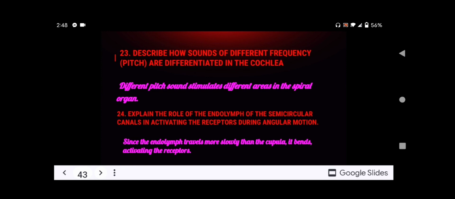So for number 23, describe how sounds of different frequency or pitch are different in the cochlea. It is different because the pitch of sound stimulates different areas in the spiral organ. And for number 24, explain the role of the endolymph of the semicircular canals in activating the receptors during angular motion. Since the endolymph travels more slowly than the cupula, it bends, activating the receptors.